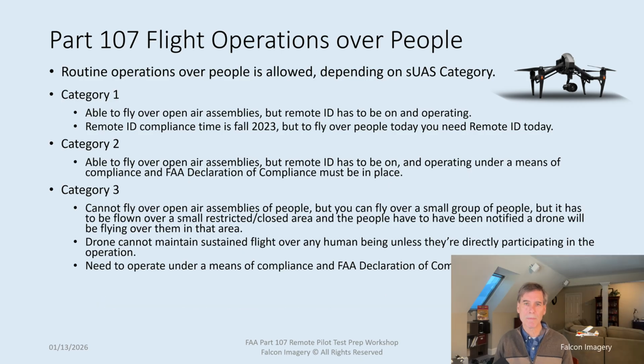This type of drone category would be maybe applicable if you're working on a construction site where you've got heavy equipment and crew with hard hats on walking over a construction area. You would need to, again, notify them in advance that you're going to be flying the drone. The flight of the drone is going to be in that restricted area over that construction site. And you can basically transition over the people, but you can't sit there and hover over them.